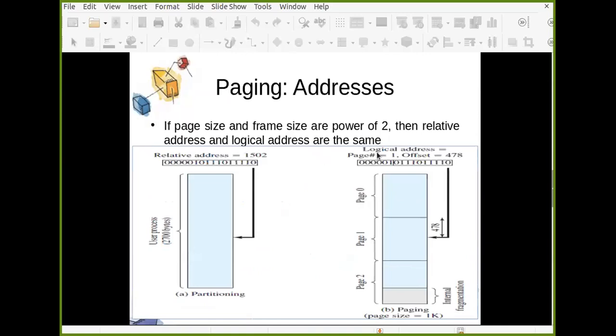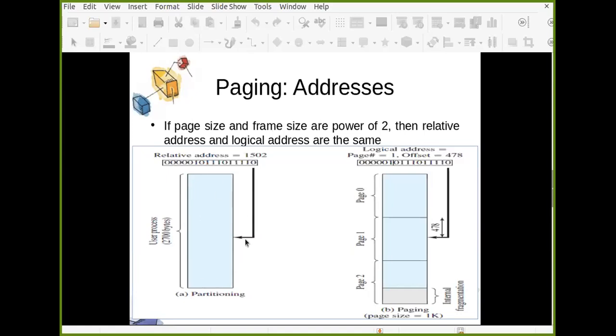Now, if you remember, I told you there are three types of addresses: physical, logical, and relative. Physical and logical we have just seen, but then what is relative? When page size and frame size are in power of 2, then relative address and logical address are the same thing. Let us try to understand this.